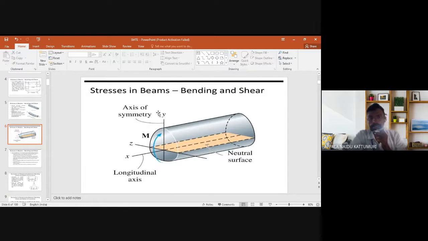And the stresses in beam: bending and shear. First of all, we discussed the load. Similarly, we now discuss the moment. With this moment the beam will rotate like that, and here also the neutral axis layer will be the same, and the axis of symmetry will be considered.